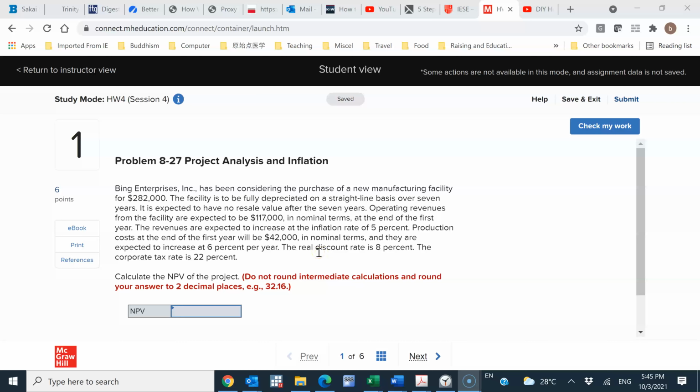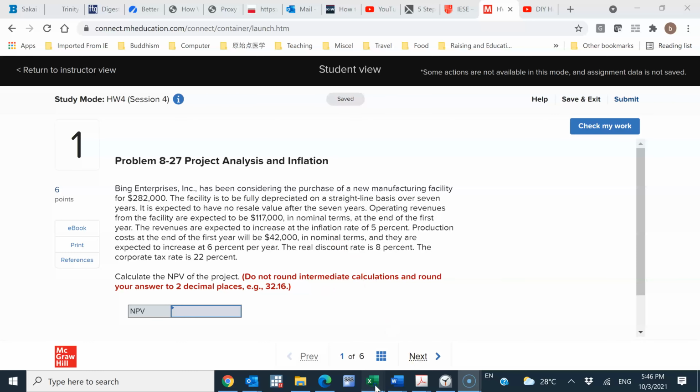But if we work with nominal terms, we just need to convert the real discount rate into the nominal discount rate, which is slightly easier. So that's the path we will choose. The problem also tells us the tax rate and finally asks for the NPV of the project. Pay attention to the rounding requirement: do not round intermediate calculations, and round your answer to 2 decimal places.